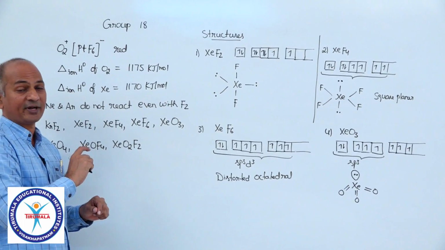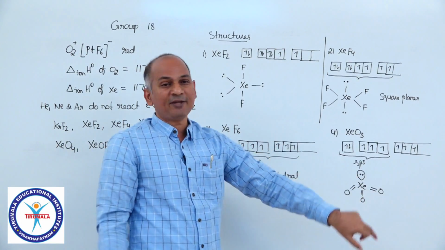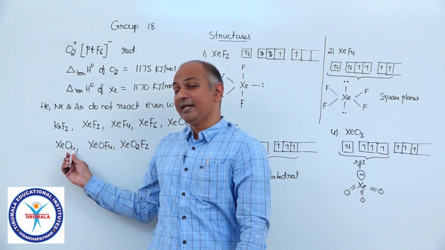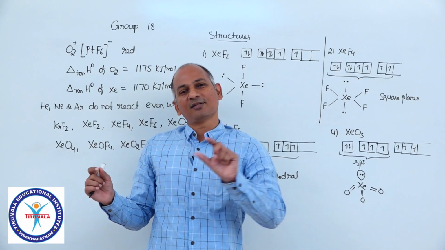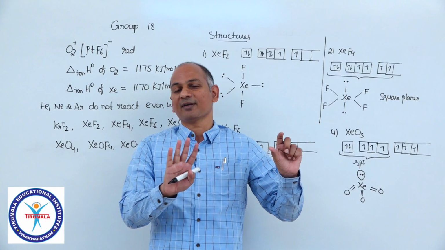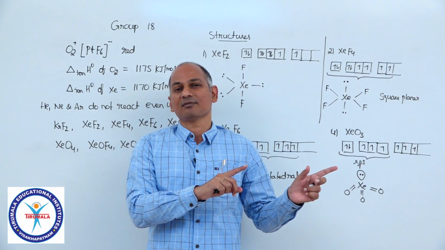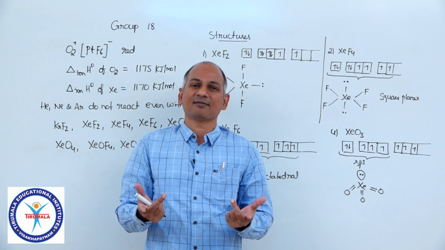So it is a perfect tetrahedron, no lone pair. You see XeO3, one lone pair is left. But if xenon is to form 8 bonds, you cannot have any lone pair. So all the electrons are excited. We require 4 orbitals for pi bond formation and 4 orbitals for sigma bond formation, sp3 hybridization.